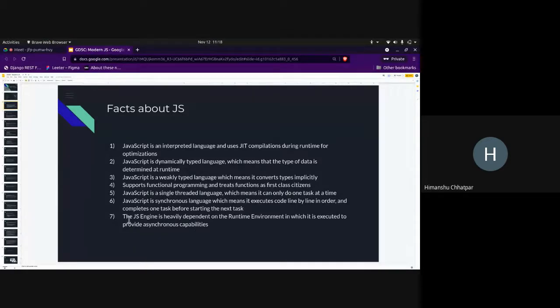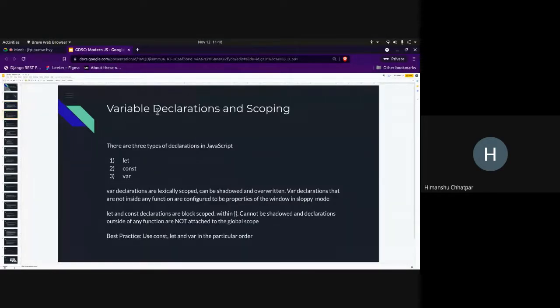The last point I would like to say is that the JavaScript engine is heavily dependent on the runtime environment in which it is executed to provide asynchronous capabilities. I'm sure you might not understand everything about these facts, but by the end of this session, I hope you can understand what all of this means. The first thing I would like to start with is variable declaration.